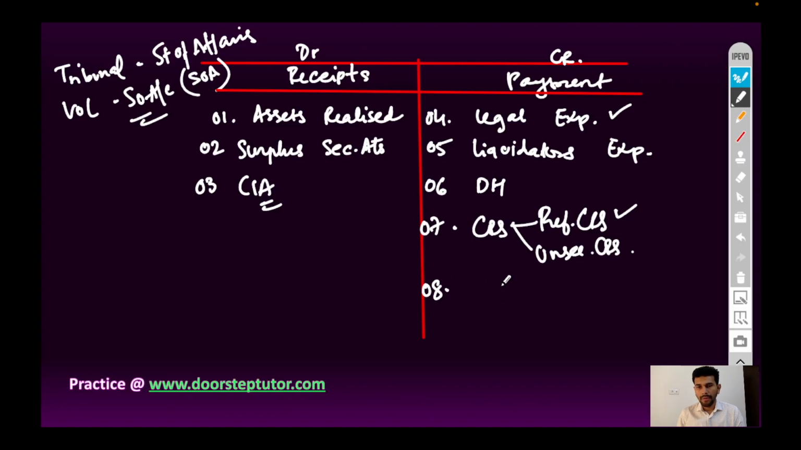Then preference shareholders. The total of debit side and credit side will be done, and the balancing amount, if the receipts are more than payment, then there will be surplus available.